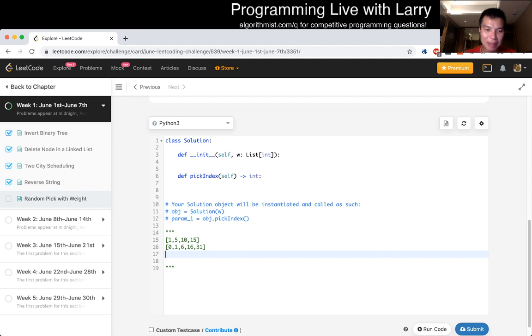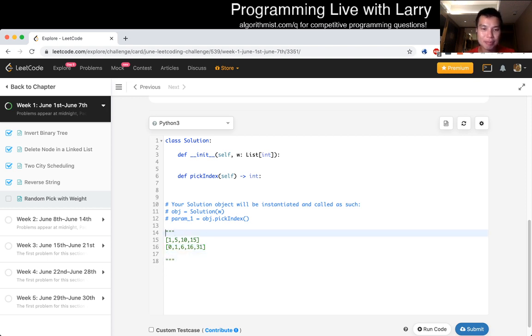But the idea is, how many numbers are between two adjacent numbers, right? Well, the numbers between two adjacent numbers, because we're doing a prefix sum, is the weight that we're given. And now you take the sum of the entire array, which is actually just the last number, because it is a prefix sum. That's the definition of prefix sum. So the first entry will give you 1 over the sum, which is 1 over 31. The delta here would be 5 over 31, 10 over 31, and so forth, right? So that's the idea of how to do it. And as you can tell, because it is a prefix sum with positive numbers, it's going to be monotonically increasing, which means we can binary search.